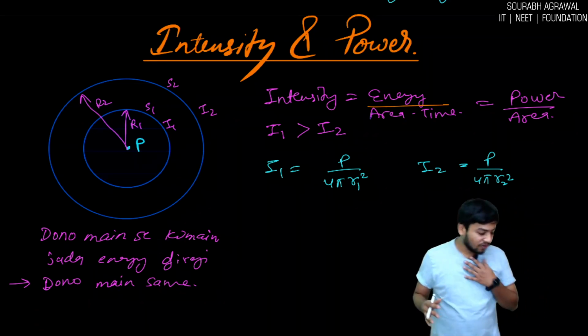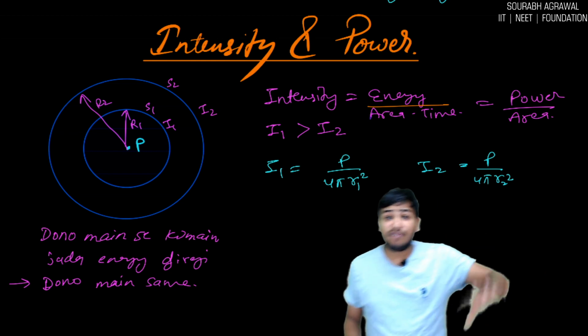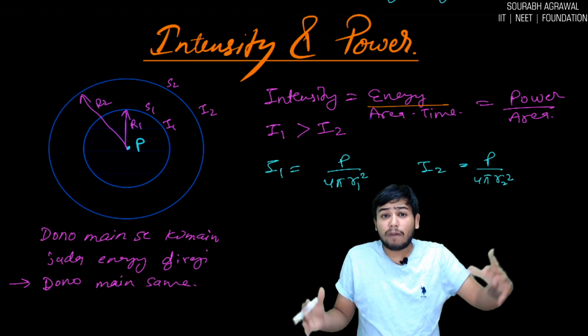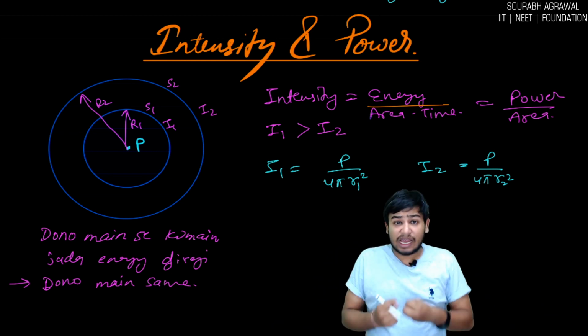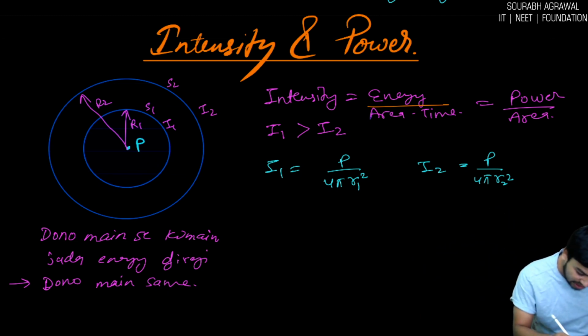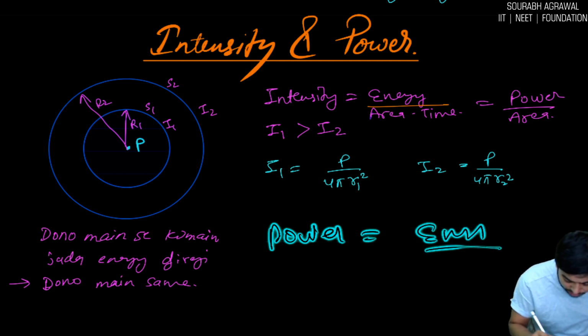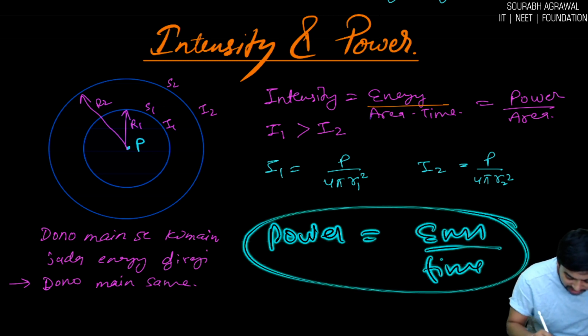Okay, so first we will see about the intensity and power. What is intensity and what is power? We already know what is power. Power is energy per unit time. If I write here, we know that power is nothing but energy per unit time. This is your power.